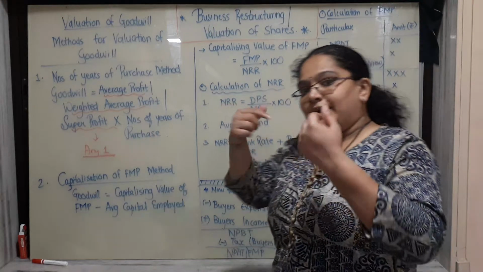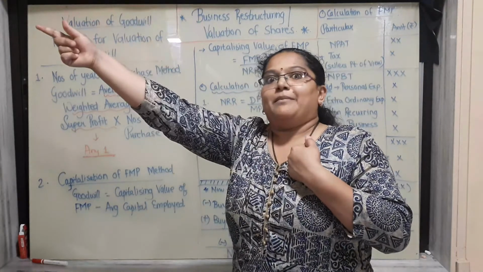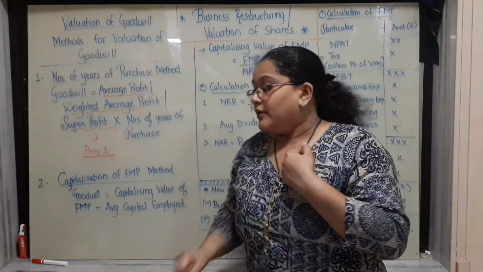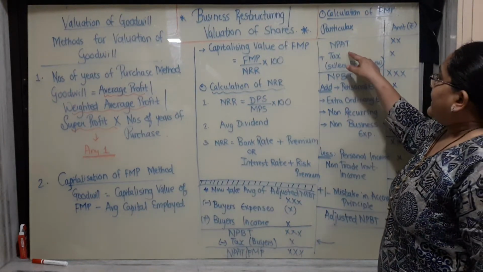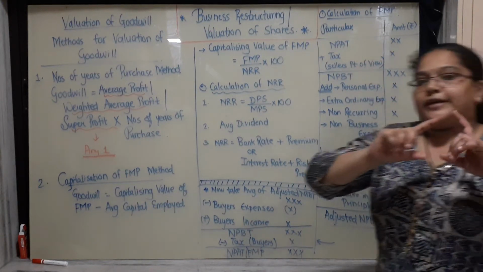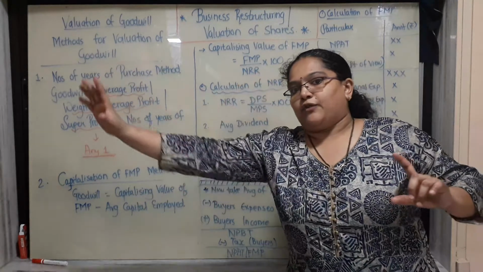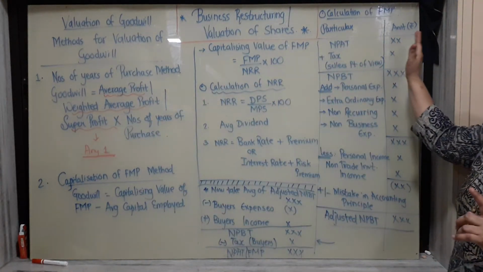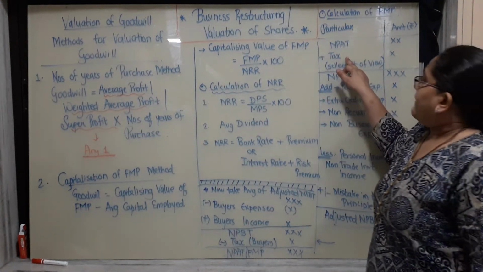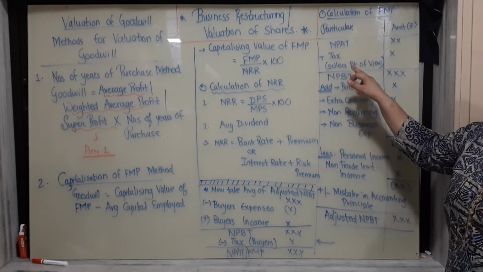Future maintainable profit: I will see how much my profit will be maintained if I acquire that company. So I will take net profit after tax, say for 5 years: 1, 2, 3, 4, 5. Here I have written only 1 year; you have to write it for 5 years. Then I will add back the tax at the seller's rate.